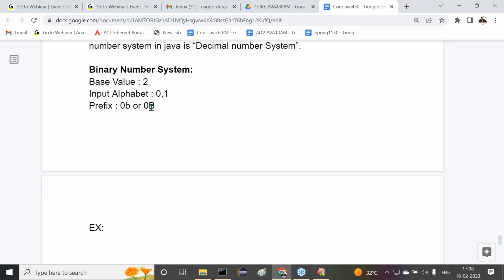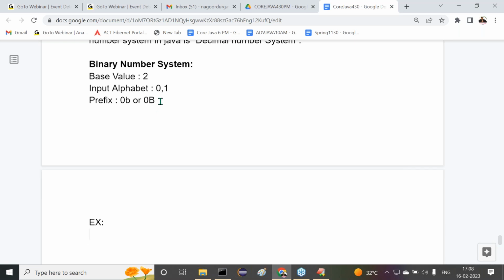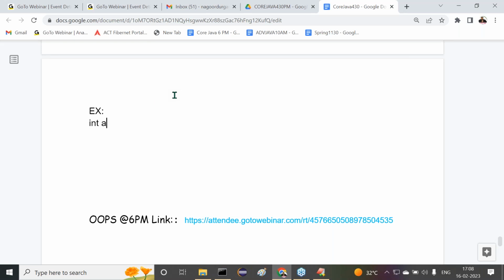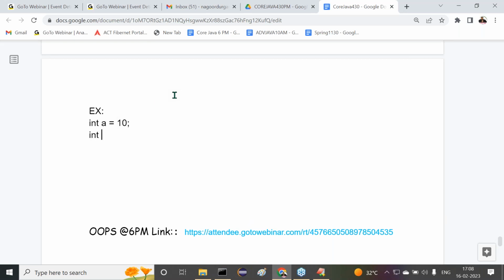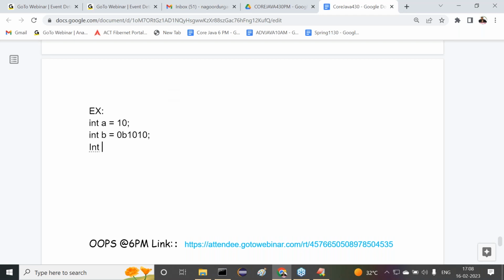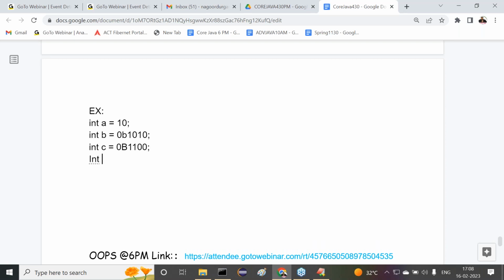Let's see this one. int a is equal to 10. int b is equal to 0b1010 semicolon. int c is equal to 0B1100. int d is equal to 0b1020. Like this, here we have taken some examples.